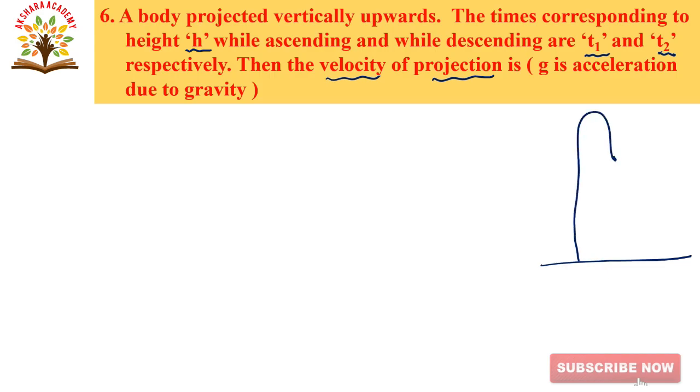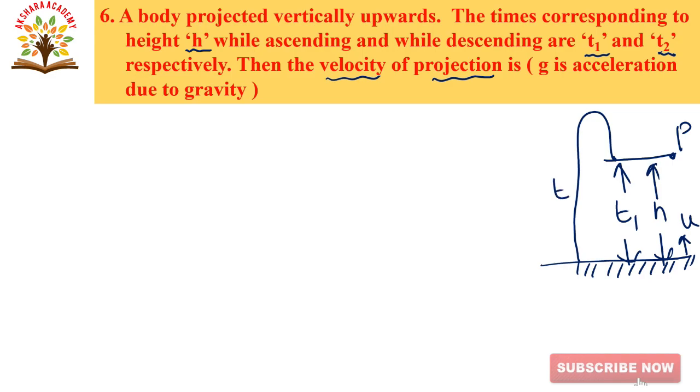Now this is a point P at complete height h, and this time I assume that it is t1, with velocity u projecting. This is the ground and this is t2, while ascending and while descending. So the body reaches the same height h.